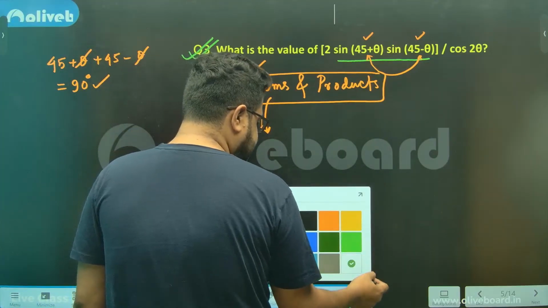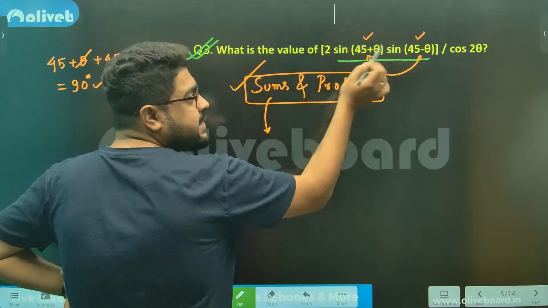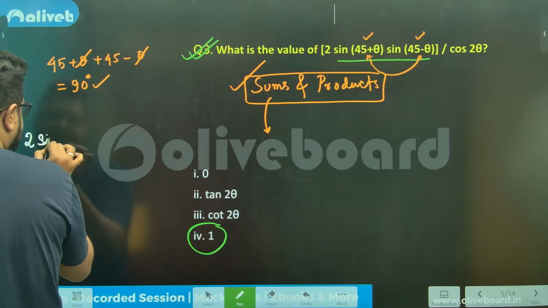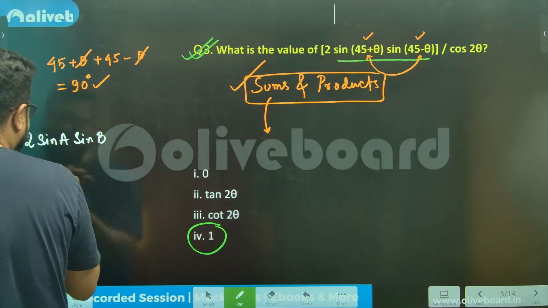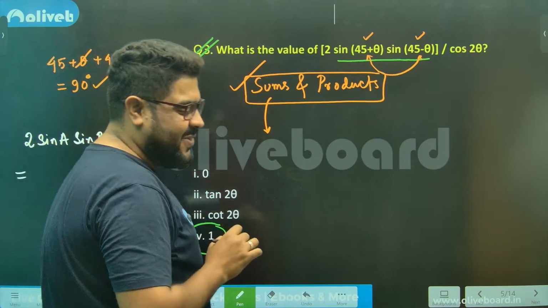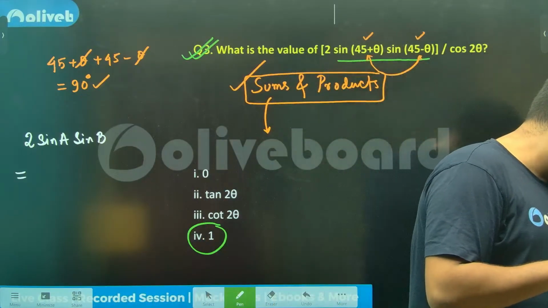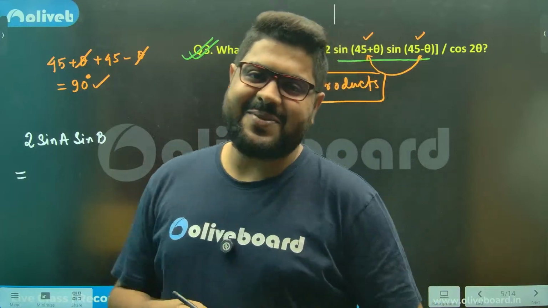How was the result? Acha, 2 sin A sin B. Anyone, sir, what is the formula for 2 sin A sin B? Let me see how many of you can tell me the formula without making a mistake. Because this is the one tricky formula. 2 sin A sin B. What is the formula, sir?